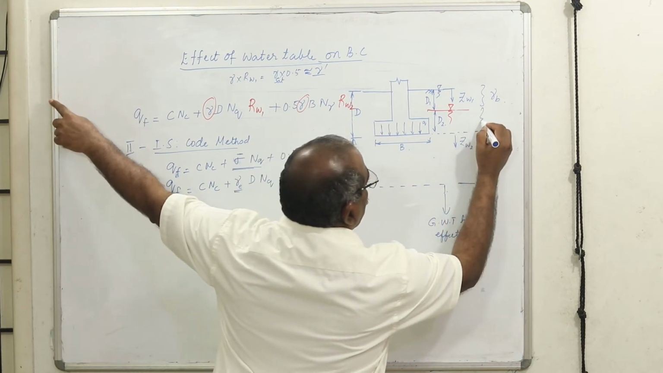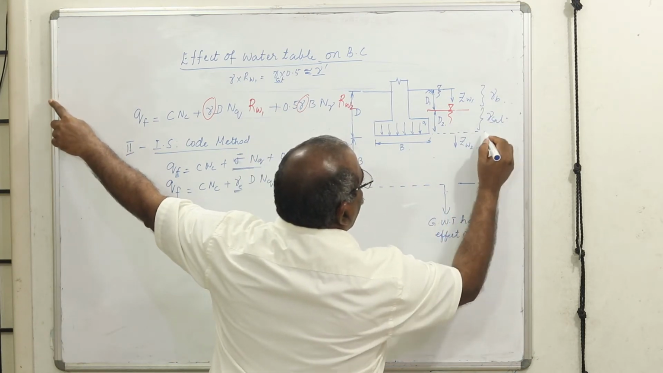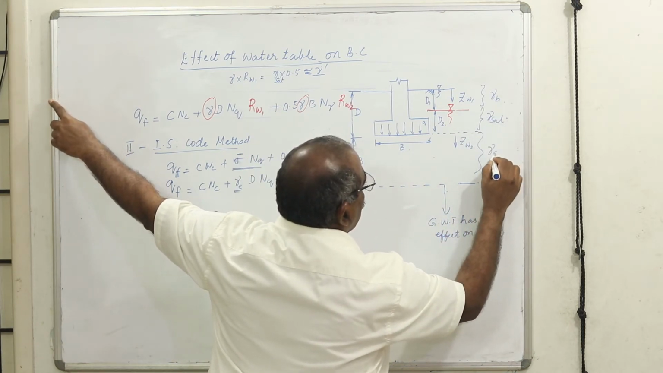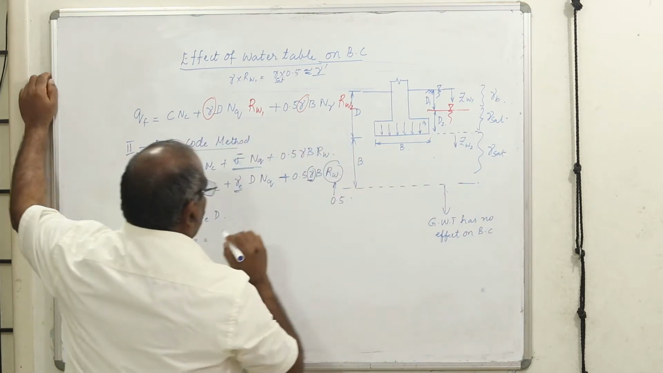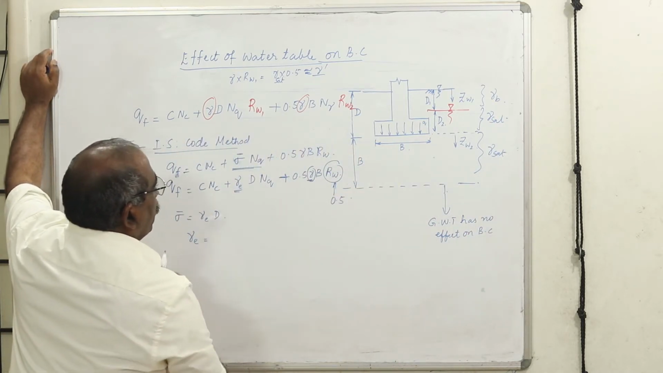Here, in this zone it is saturated. Of course, this is also saturated. Therefore, as a consequence, we will get 0.5. Now, how to average this out?